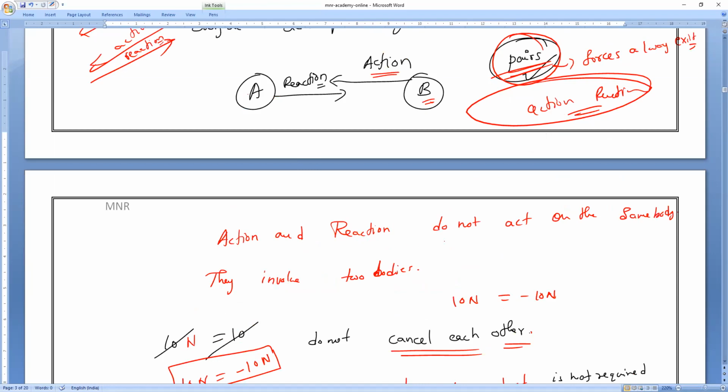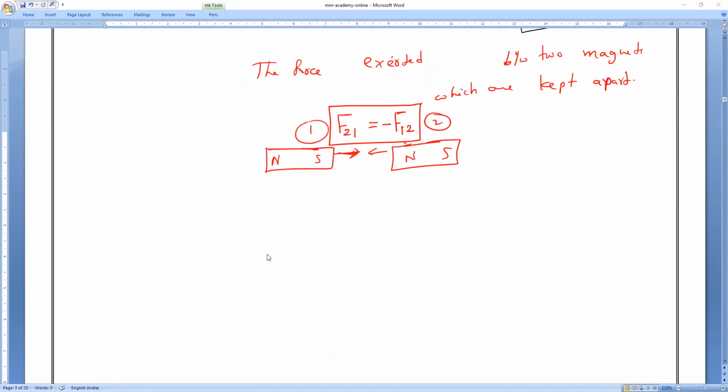So always remember, action and reaction do not act on the same body. For Newton's third law, how many bodies are required? Two bodies are required. That is what you have to remember. Anybody having any doubt? You can ask. Clear, guys? Understand or not? That is what is called Newton's third law.